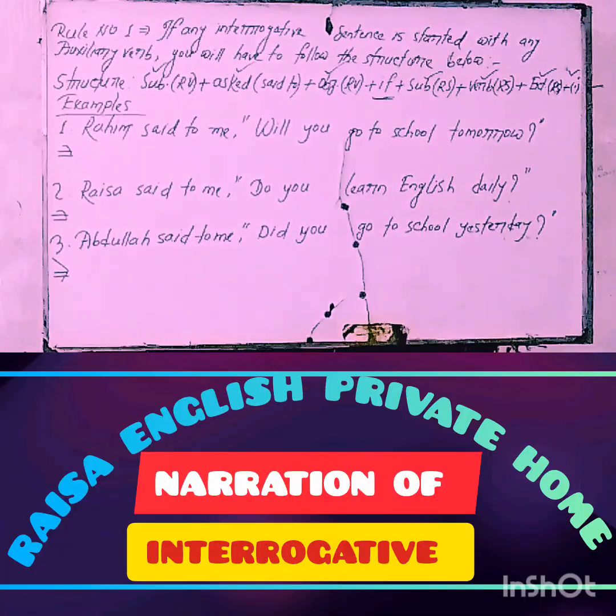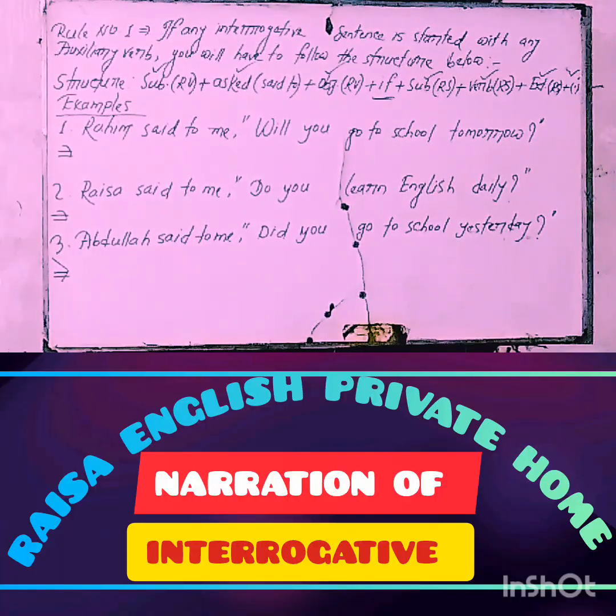My dear learners, what structure? The structure is that, at first, we will have to use the subject of the reporting verb. Then we'll have to use asked instead of said. Then we'll have to use the object of the reporting verb. Then we'll have to use the conjunction if instead of the comma and inverted comma. Then we'll have to use the subject of reported speech, verb of reported speech, extension of reported speech, according to the basic rules of narration, which was the discussion matter of my previous class, number 1 of narration. And finally, we have to use the note of full stop.